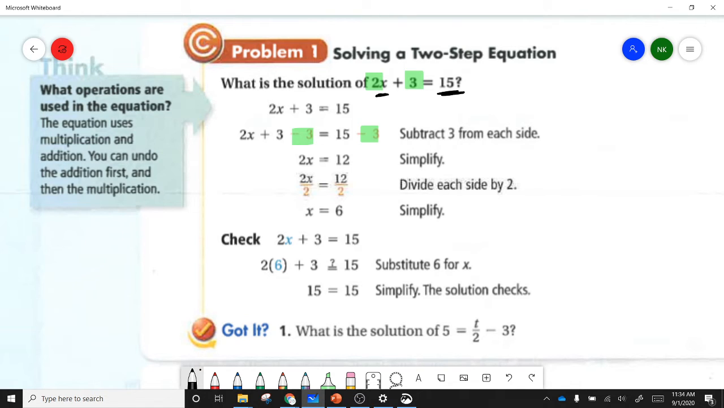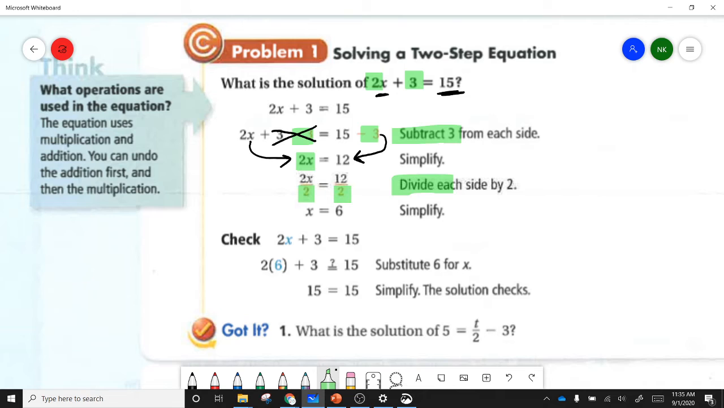So we're going to turn our order of operations backwards, and we're going to do addition or subtraction first. In this case, subtraction. 3 take away 3 cancels, so we're left with just 2x, and 15 take away 3 turns into 12. So we did our subtraction first. Now we're going to do our multiplication or division. We see multiplication, 2 times x, and so we're going to do the opposite. We're going to undo multiplication with division by dividing both sides by what x is being multiplied by.